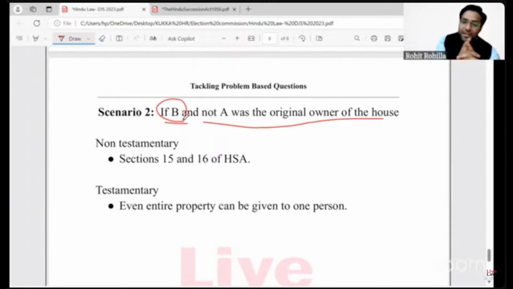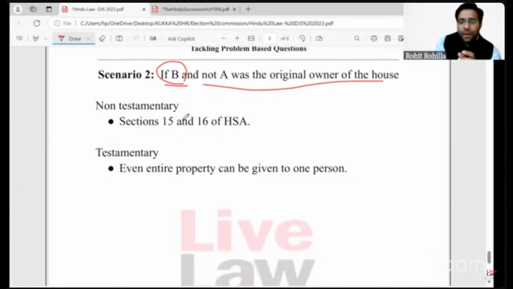Similarly to males, private property of females will devolve either through the provisions mentioned in the Hindu Succession Act in case of non-testamentary succession, and in case there is a will, then obviously these provisions are of no use. The property has to go through the will only, right?